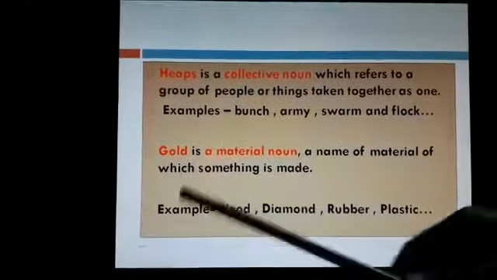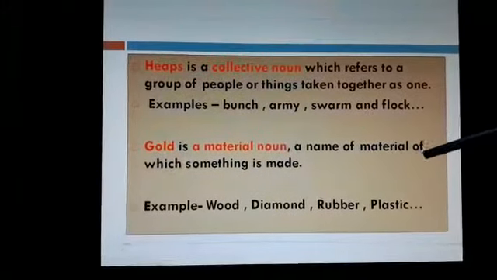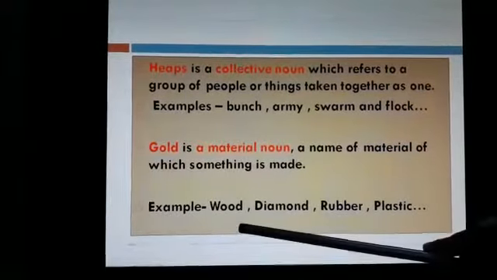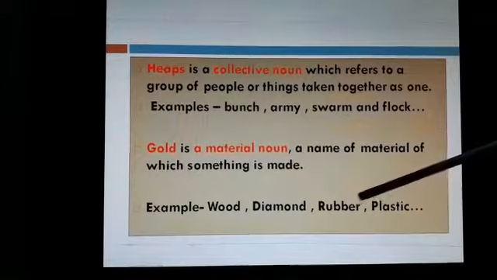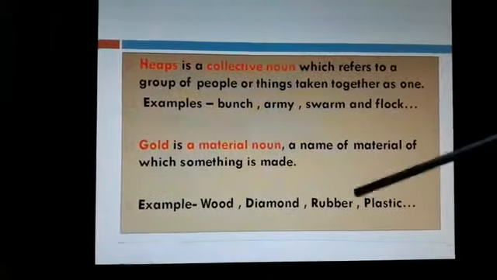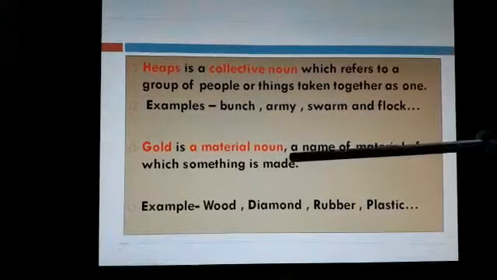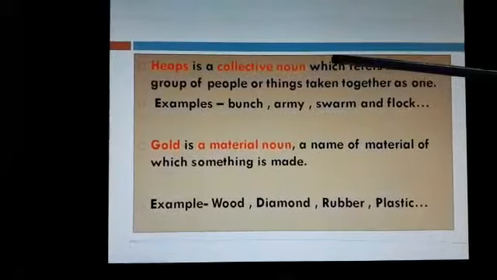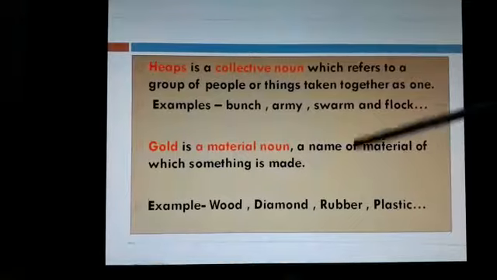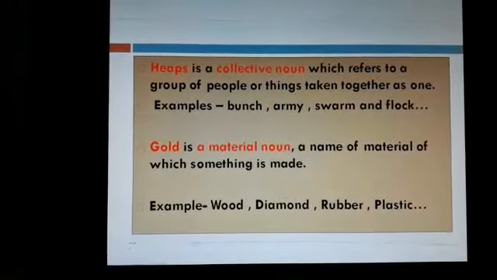Next we go with the gold. Gold is a material noun, a name of a material of which something is made. Maybe we have some other examples like wood, diamond, rubber, plastic, iron, so many examples are there of which the things are made, or a particular material of which the things are made. So they are examples of material noun. So here is the collective noun and the material noun. So we have covered now proper noun, common noun, collective noun and material noun.